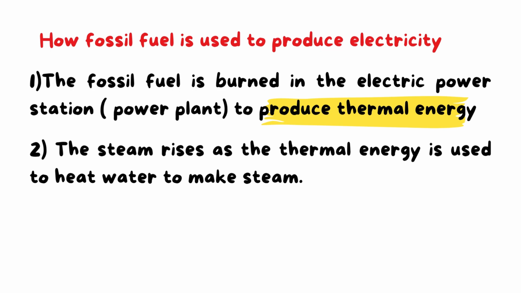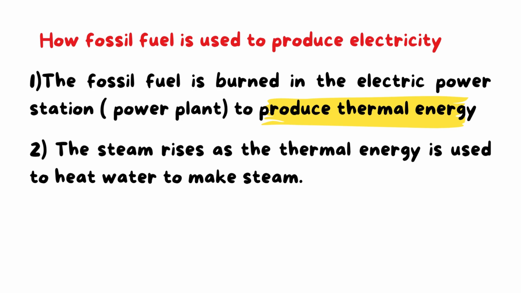Then we use this thermal energy to heat water, okay, to make steam. You know steam? Yes. When the water boils, a steam is formed as it is the water vapor, okay?